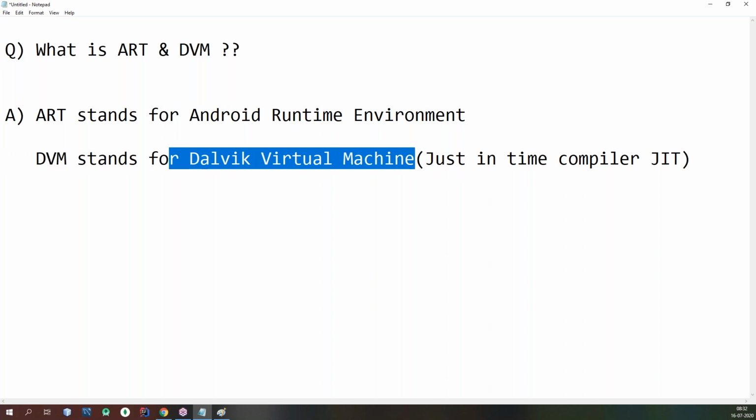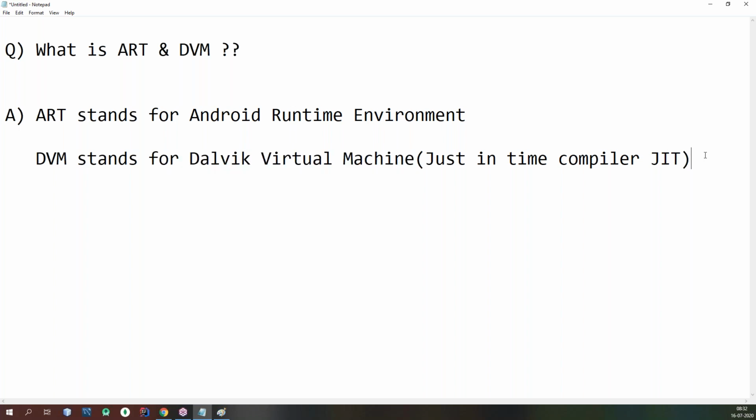And later onwards, from Android Lollipop, nothing but the 5.0 version, it was replaced. Android Runtime, ART, has been introduced.